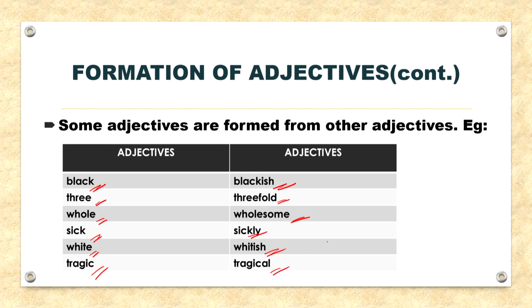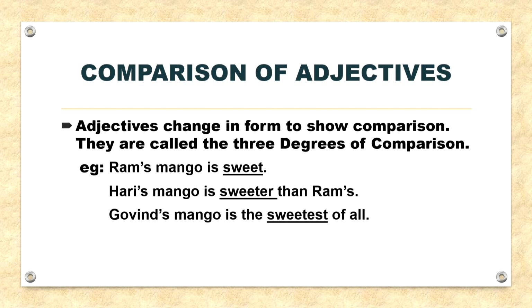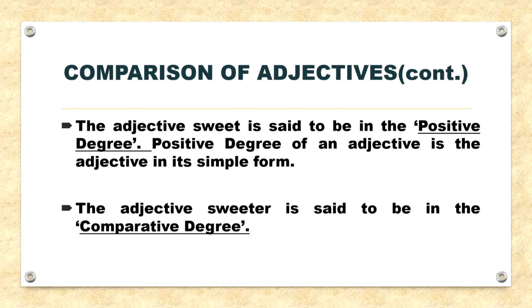So, these are all your adjectives. Moving on, next topic, comparison of adjectives. Adjectives change in form to show comparison. They are called the 3 degrees of comparison. For example, Ram's mango is sweet, Hari's mango is sweeter than Ram's, Govind's mango is the sweetest of all.